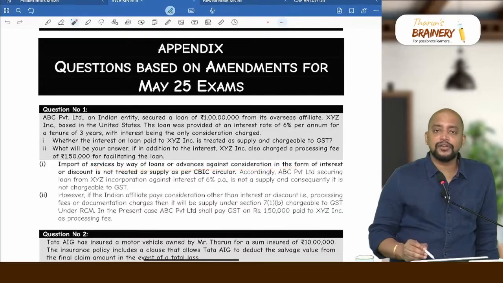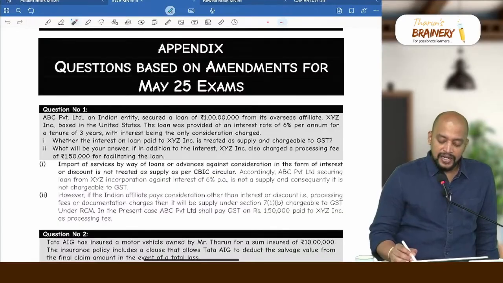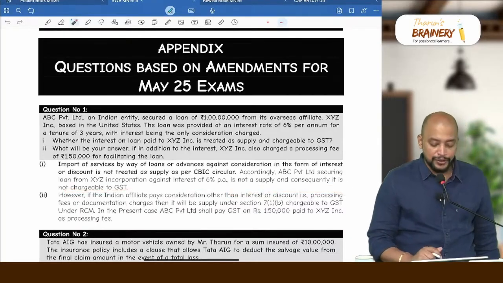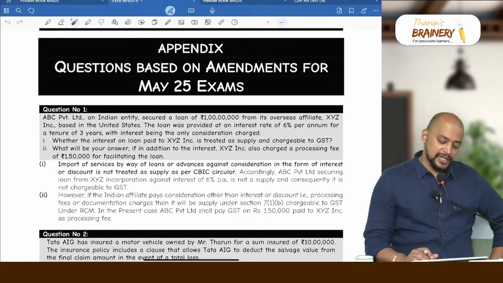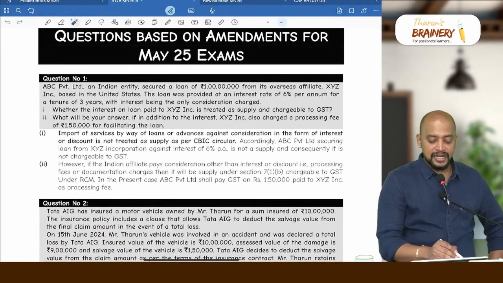Import of service by way of loans or advances against consideration in the form of interest or discount is not treated as supply. Accordingly, ABC Private Limited securing a loan from XYZ Incorporation against interest of 6% per annum is not a supply and consequently it is not chargeable to GST. However, if the Indian affiliate pays consideration, then it will be. So see the next part.